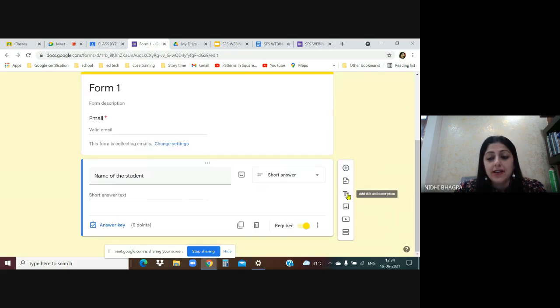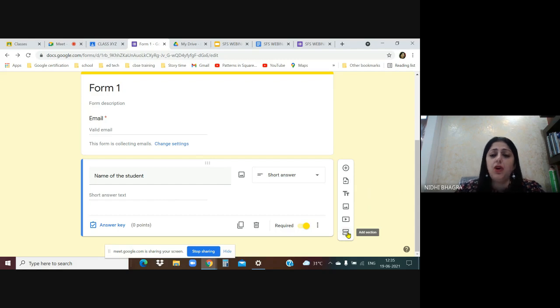Then the next is add title and description. If you want to add any title or description to any of the questions, or you want to divide the questions into certain categories like algebra, geometry, something like that, you can assign categories to a set of questions within the Google form with this option, add title and description. You can add any image, you can add a video. Next one is add a video, and this is add section.